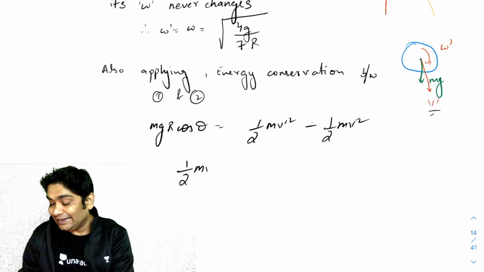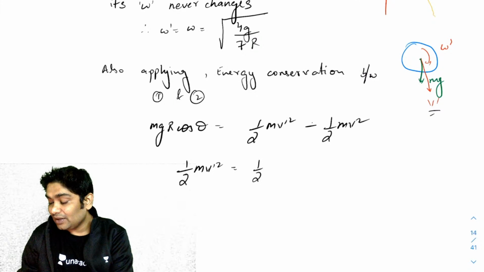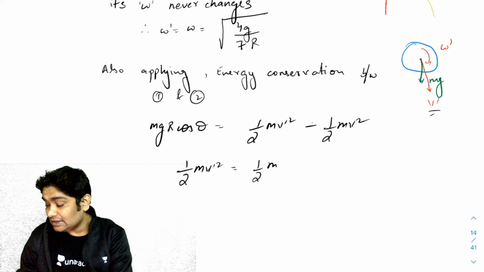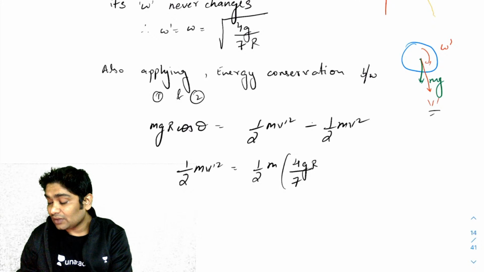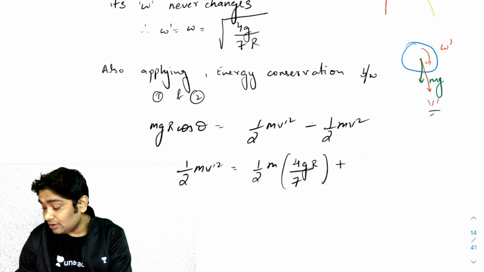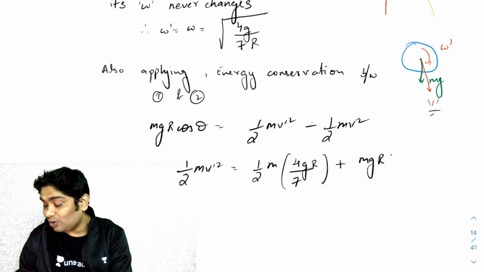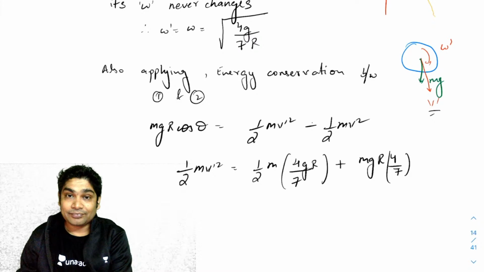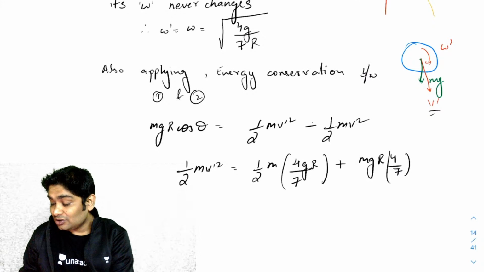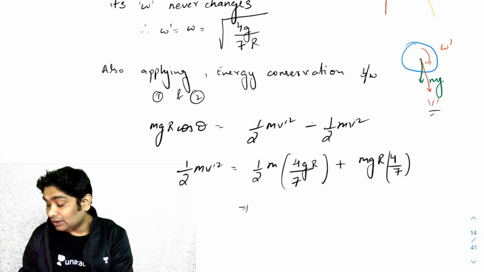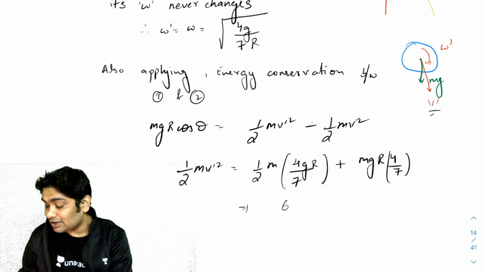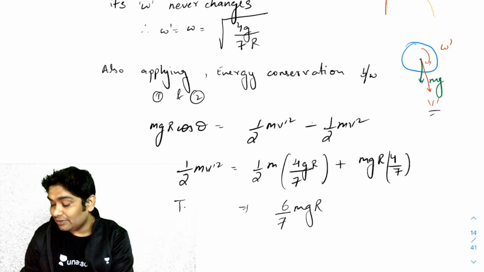Half m v dash square becomes half m v square, which we just calculated as 4g over 7r. This is v square, plus you have mgr cos theta. Cos theta was again 4 by 7. Okay, we just wrote that. So half m v square in fact becomes 3 by 2 times this, so that is 6 by 7 mgr. Okay, so this is the translational KE.